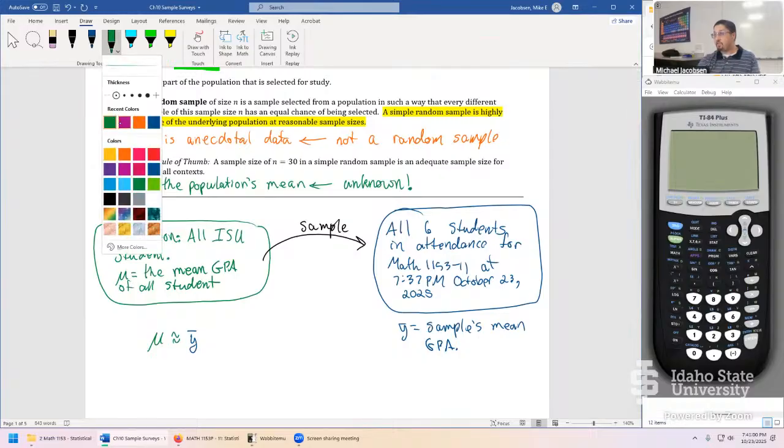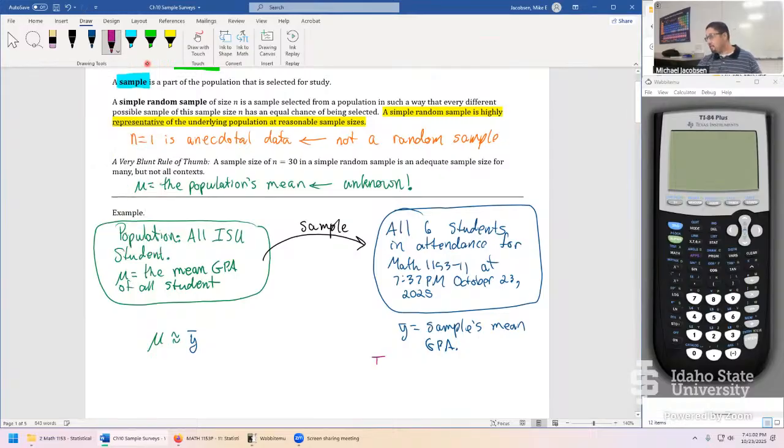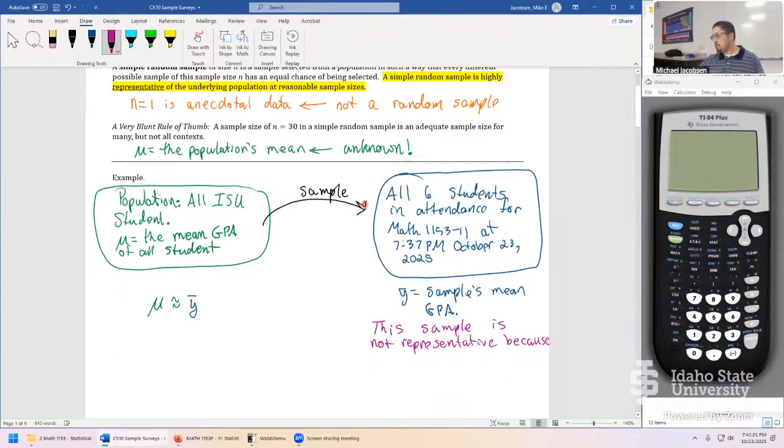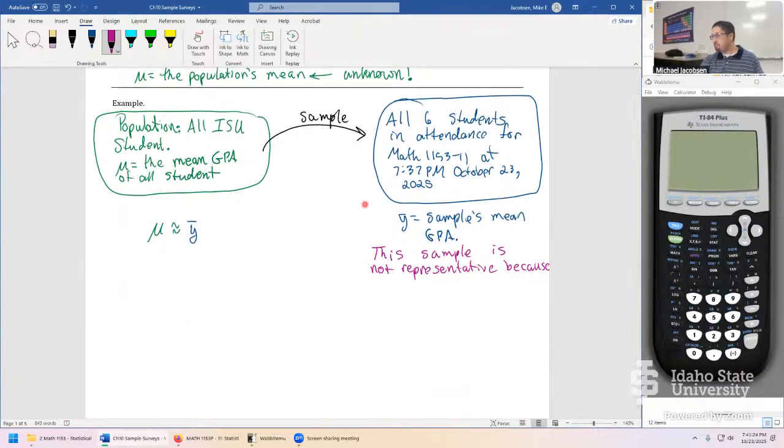Let's just list off some of the things that we mentioned. This sample is not representative because, let's just list these out.